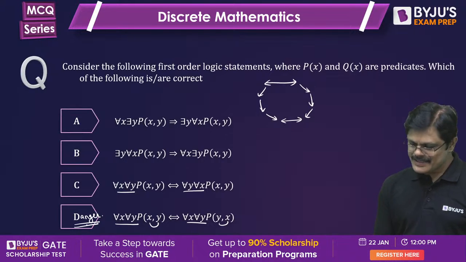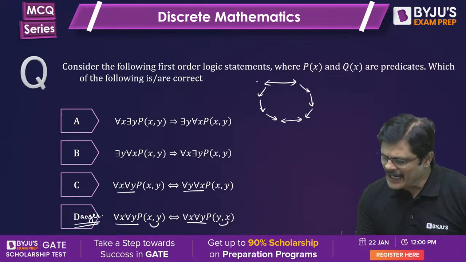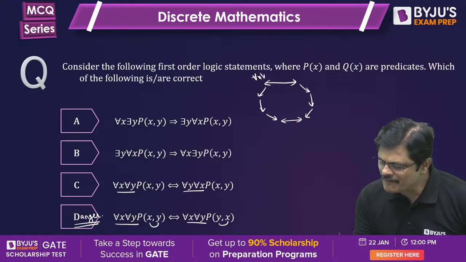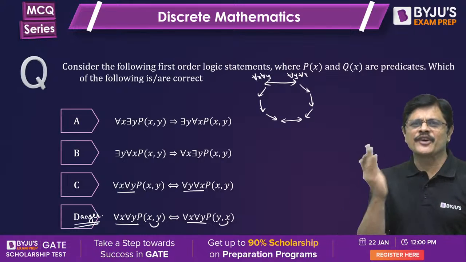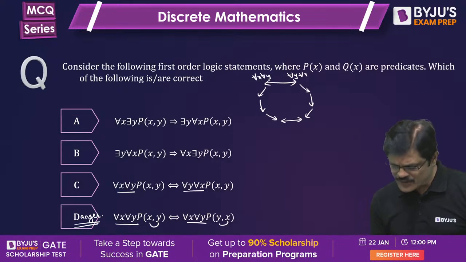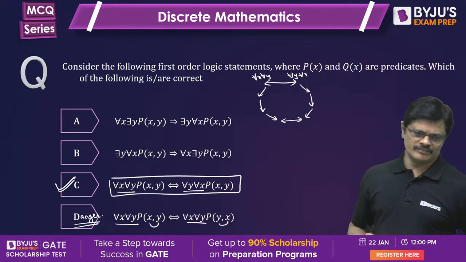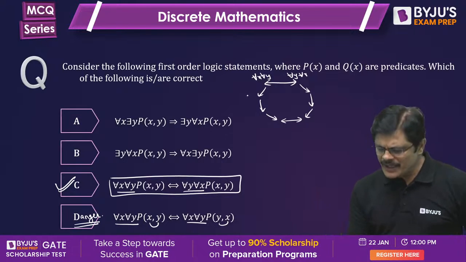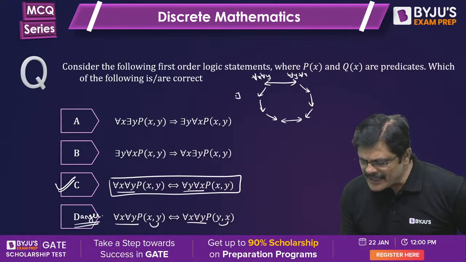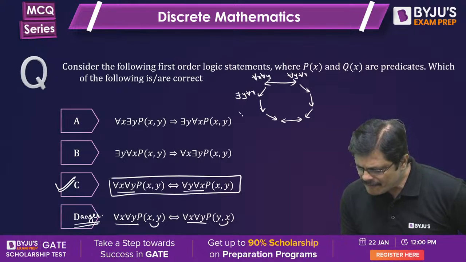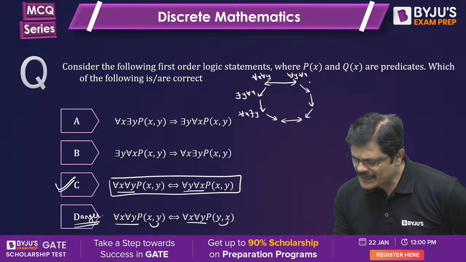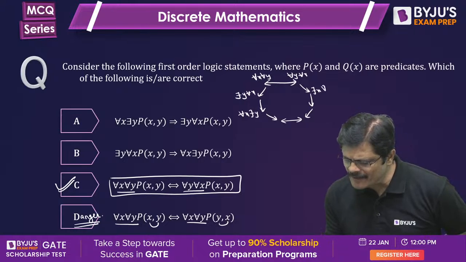See, my dear friends. Here, I always tell the top portion: for all x, for all y and for all y, for all x are equivalent. So this is true. Now, here it is, there is a y for all x, and for all x, there is a y. Here it is, there is an x for all y, and for all y, there is an x.